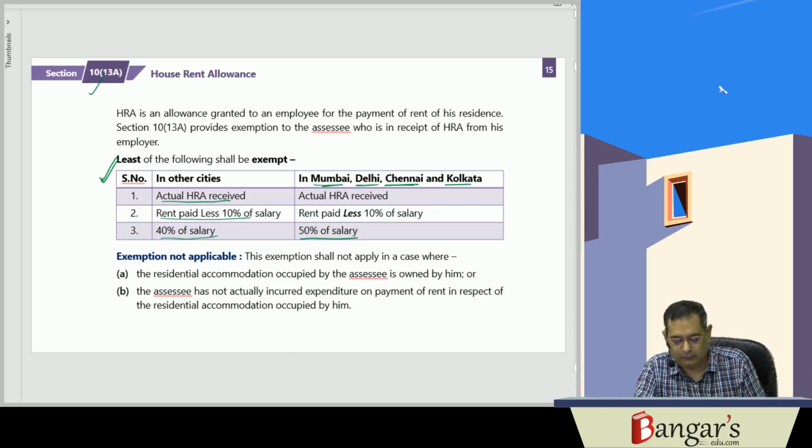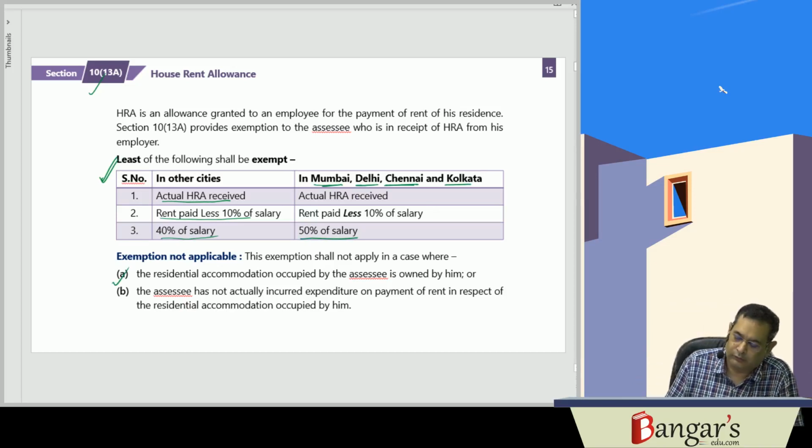In case the assessee is living in his own house, then the entire amount of HRA will be chargeable to tax.